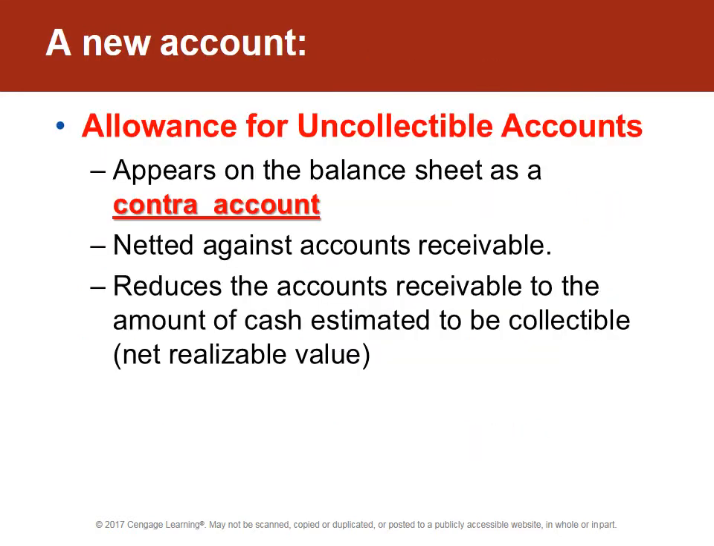So we have this new account called allowance for uncollectible accounts. It is a contra account, a contra asset account. That's key for you to understand this chapter. It is an asset with a credit balance. It's a new type of term, a contra account. It's netted against accounts receivable and reduces accounts receivable to the amount that they really think will be collected, considered to be the net realizable value.